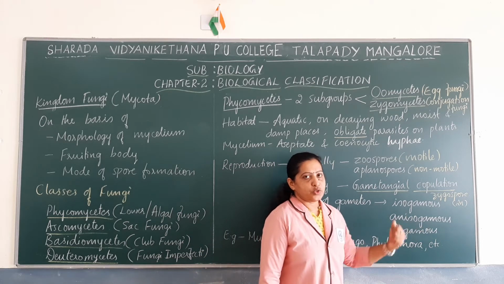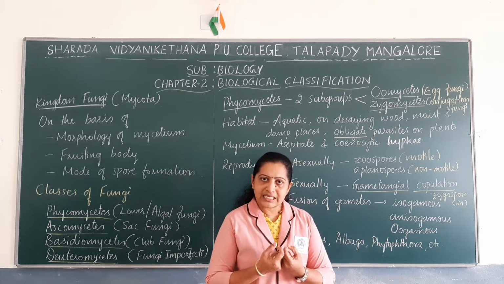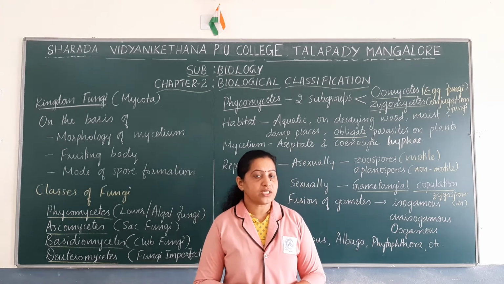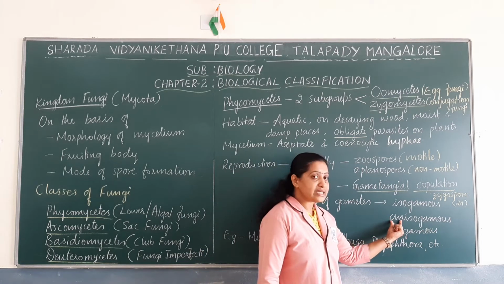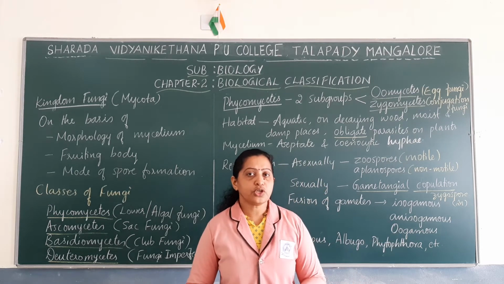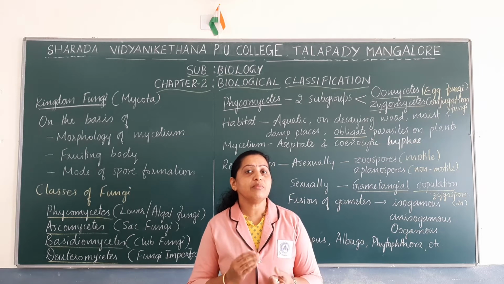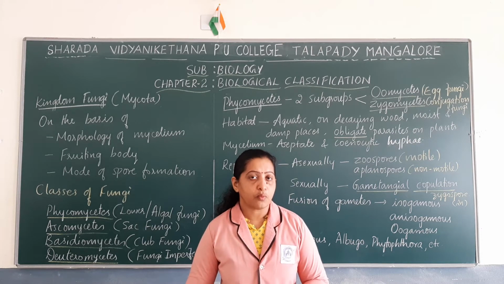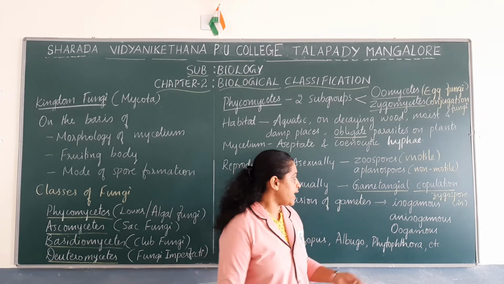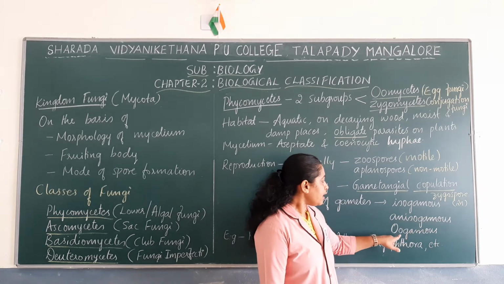Then what is anisogamous? If isogamous is fusion of two morphologically similar gametes, what is anisogamous? The term itself indicates it is not iso, aniso. So anisogamous fusion of gametes is fusion of two gametes which are dissimilar in their morphology. Such a fusion is known as anisogamous or anisogamy.